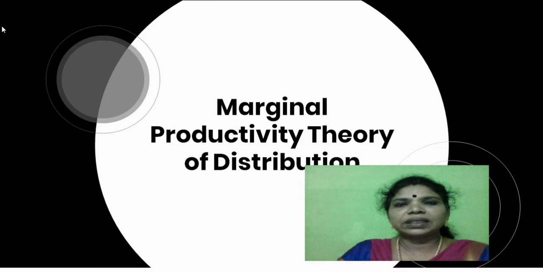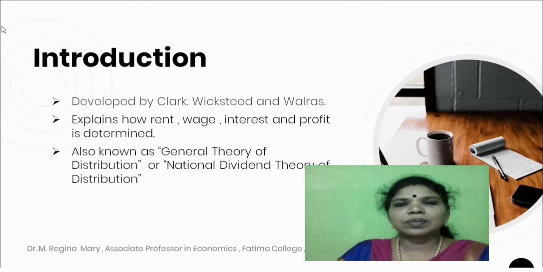Marginal productivity theory of distribution. This theory was developed by Clark, Wicksteed and Walras. This theory explains how rent, wage, interest and profit are determined. This theory is also known as general theory of distribution or national dividend theory of distribution.